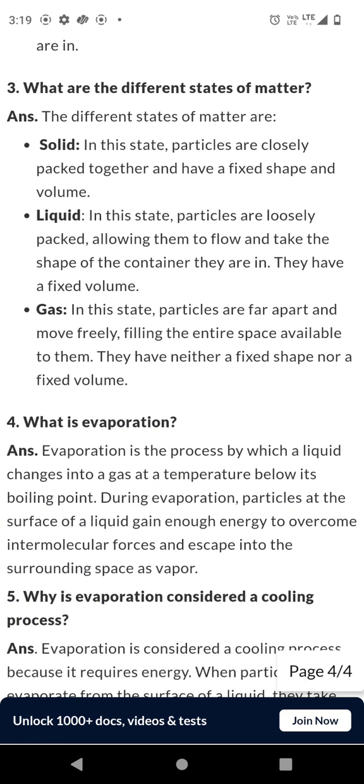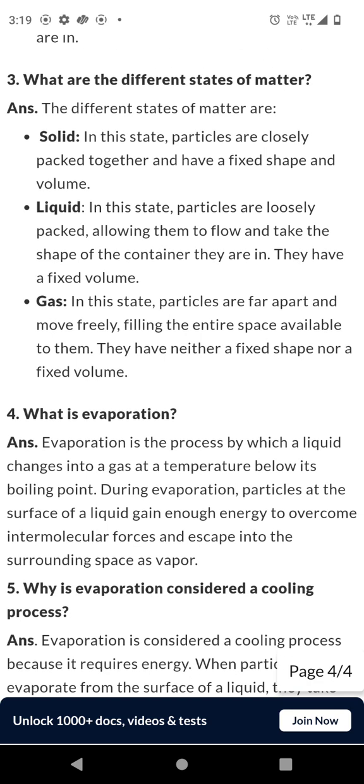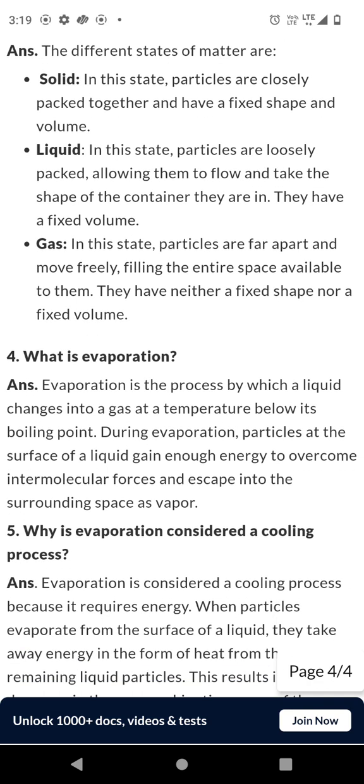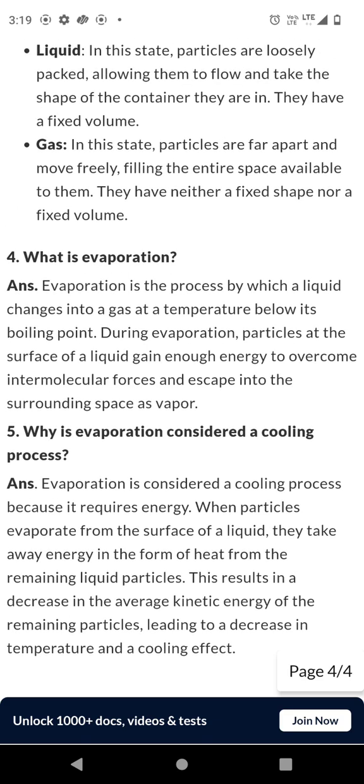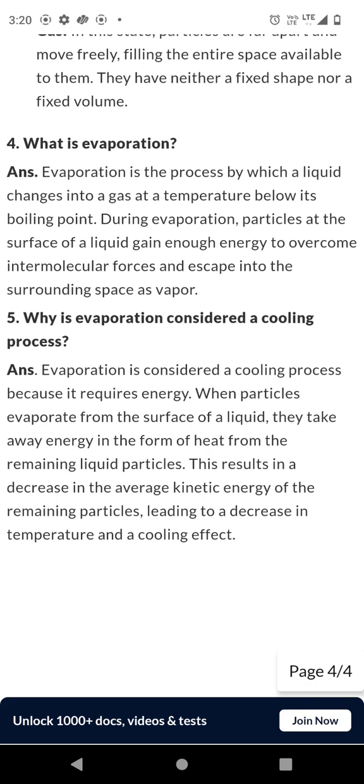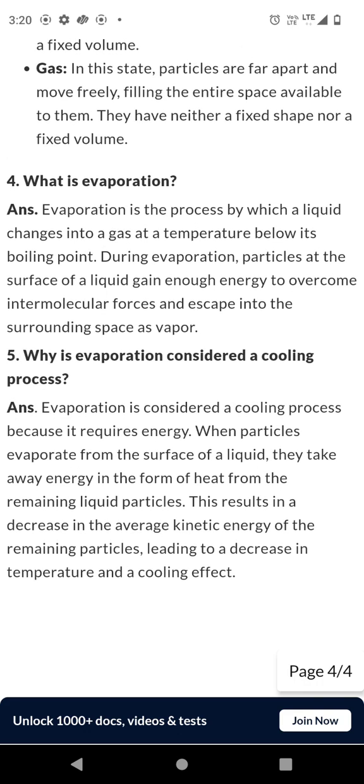3. What are the different states of matter? Solid: particles are closely packed with a fixed shape and volume. Liquid: particles are loosely packed and take the shape of the container. They have a fixed volume. Gas: particles are far apart and move freely, filling the available space. No fixed shape or volume.